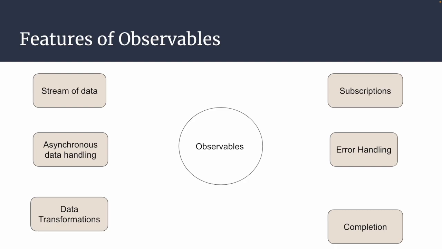It is also very powerful whenever you want to handle errors. Whenever you do some HTTP calls and you get errors, you can go to a set of callbacks and handle all the error handling in this observable pattern. And there is also a completion process of an observable. That means once you unsubscribe or once your subscription is done, it will go into the completed state. It will not listen and will not emit anything once it reaches the completed state. So these are some of the features of observables, and we will see how an observable works.